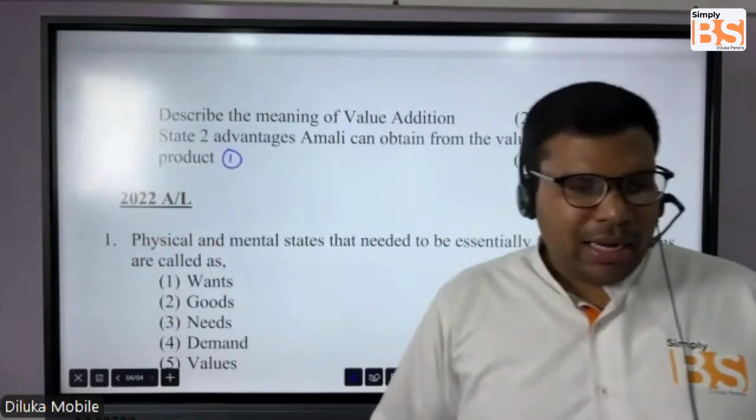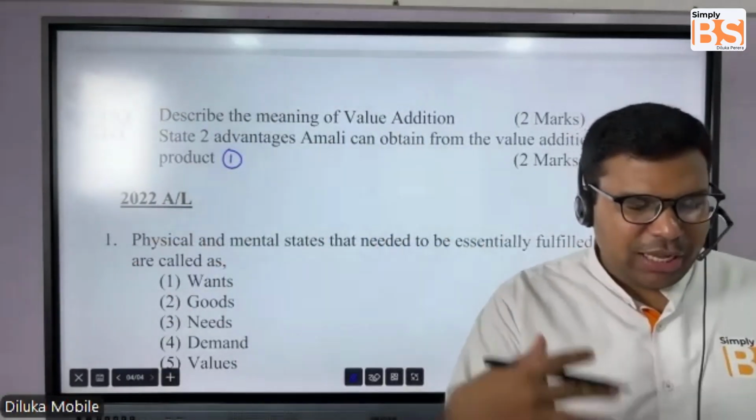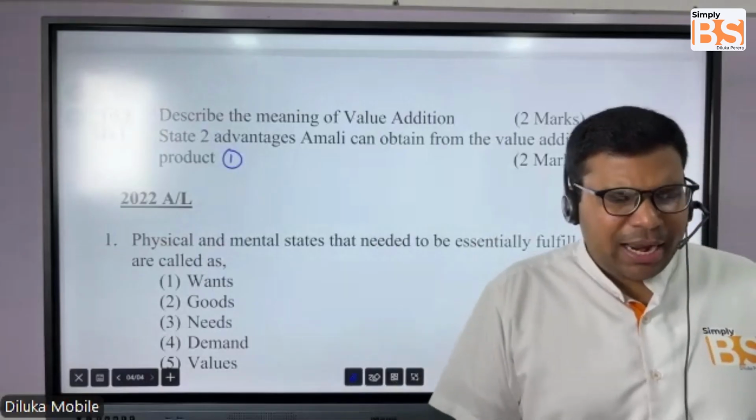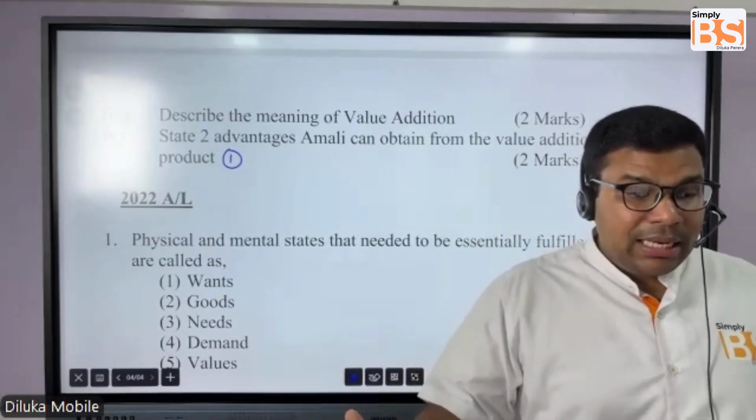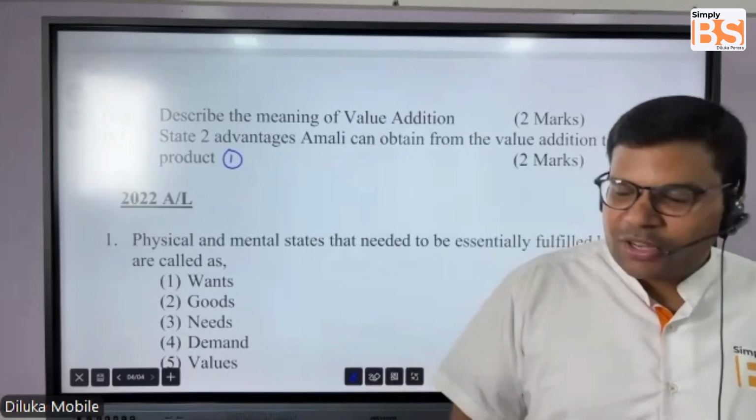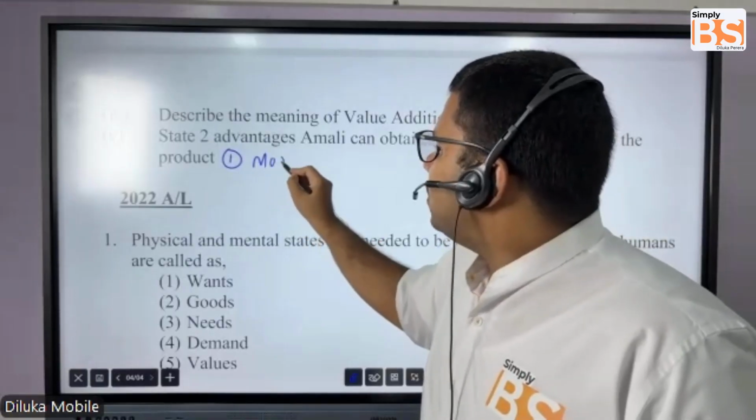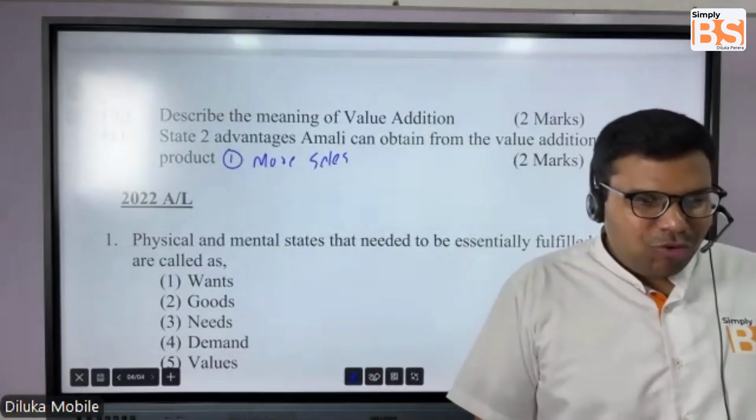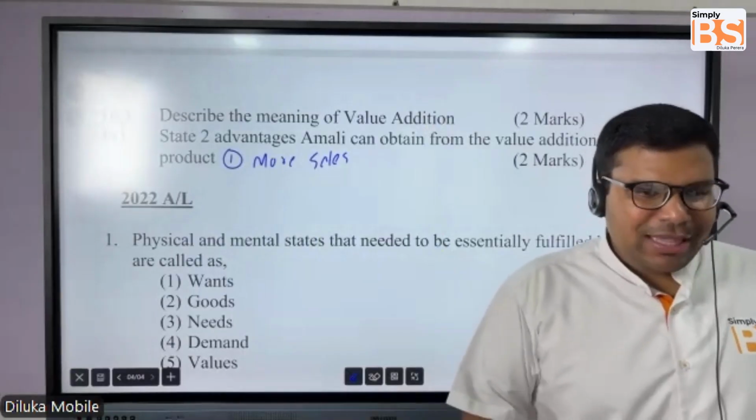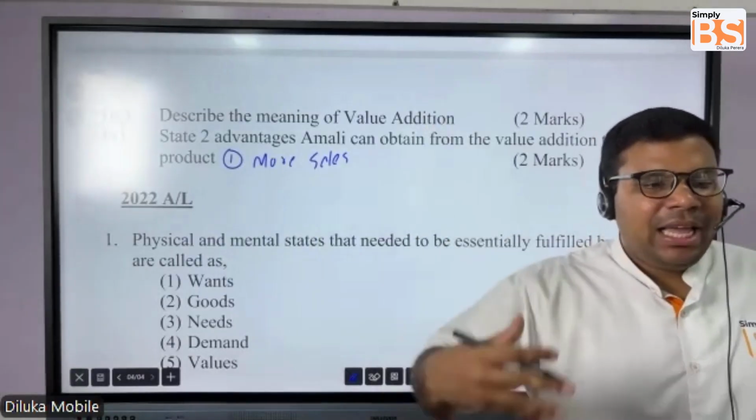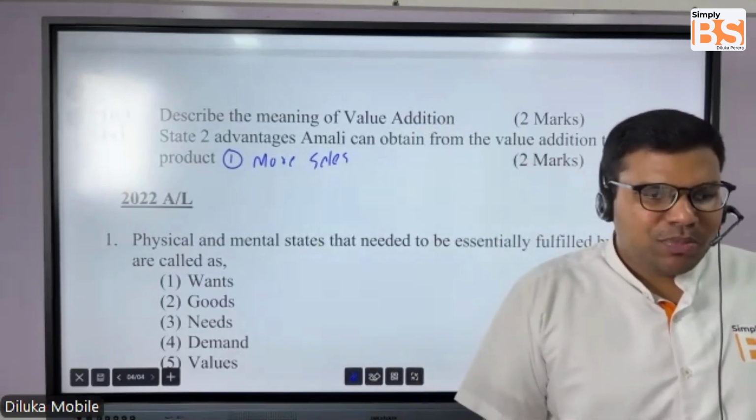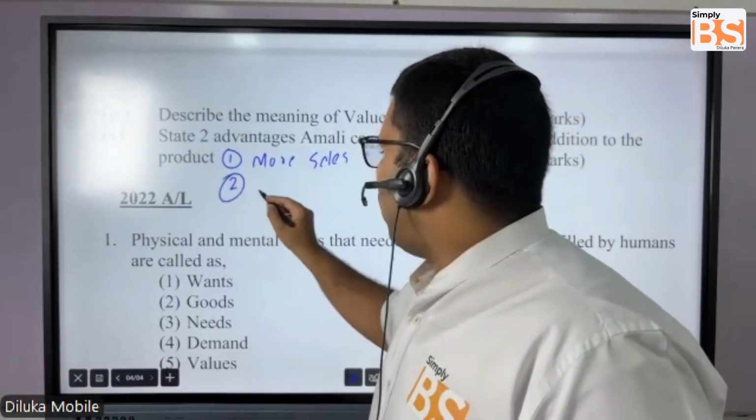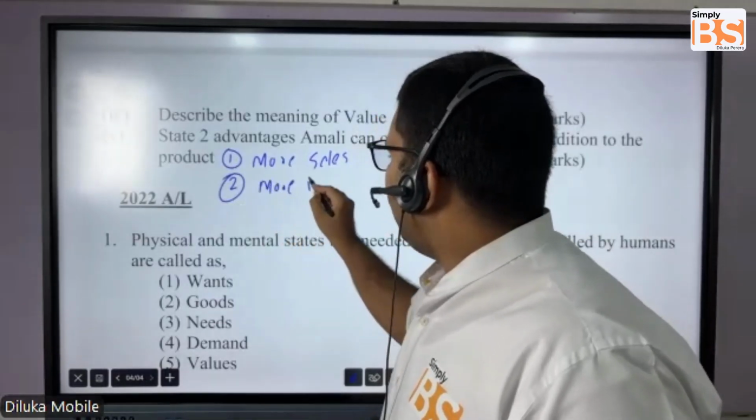If Amali added those new things to her yogurt manufacturing, what will happen? That will increase sales, more sales. Why? Because people would love to try new things. So they will definitely buy these new types of yogurt offered by Amali. Number one, more sales. Number two, more sales means more profits.